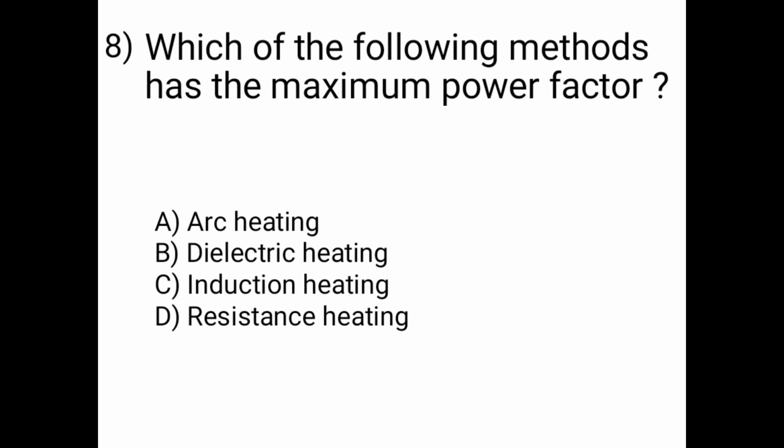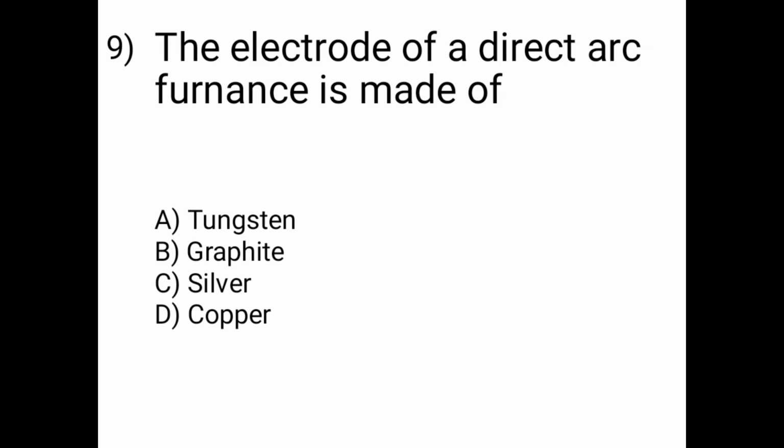Then next question is which of the following methods has the maximum power factor? Arc heating, dielectric heating, induction heating or resistance heating. So option D is correct, that is resistance heating. Then question number 9: the electrode of a direct arc furnace is made of tungsten, graphite, silver or copper. So the electrode of a direct arc furnace is made of graphite.